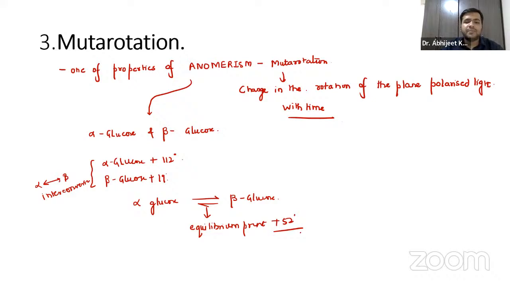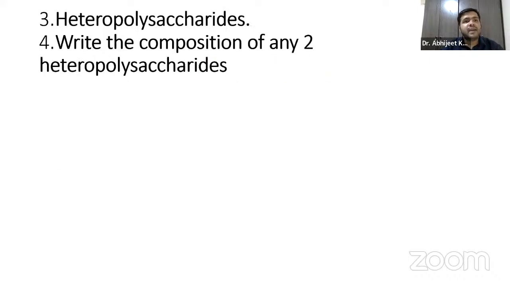Now, the two heteropolysaccharides that you have to remember, guys. We have already discussed heteropolysaccharides in detail; I'm just trying to summarize this question.